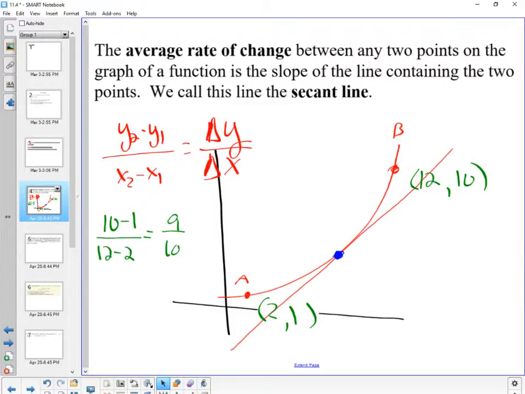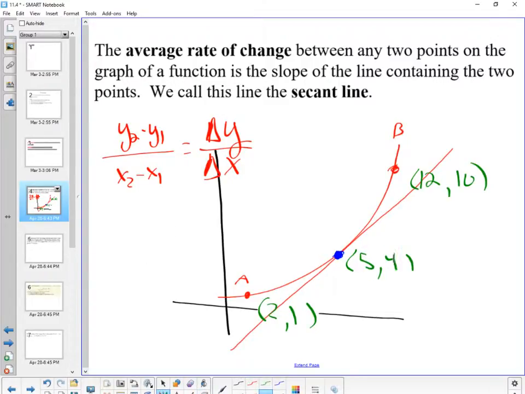Can someone give me a legit point for here? 5, 4. Remember, this is my x2, comma y2, as well as my x1, comma y1. So if I was going to find my rate of change using this formula, I would be doing 4 minus 4 over 5 minus 5, which would give me 0 over 0. That should not be surprising because obviously we're using the same point, right? We're taking away from itself.